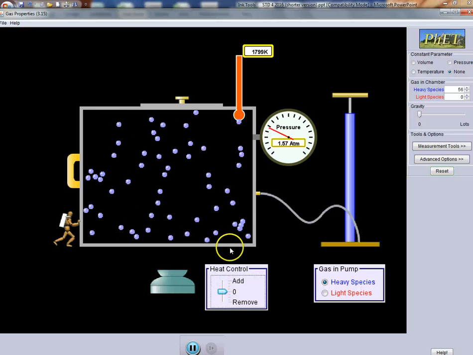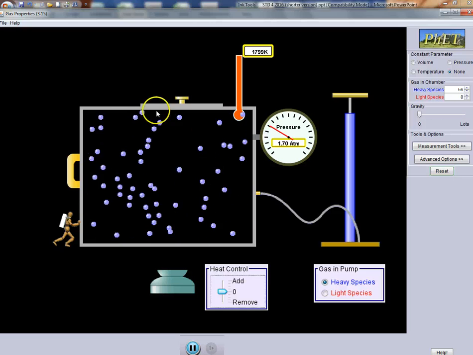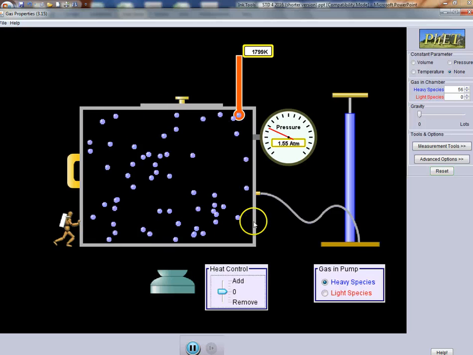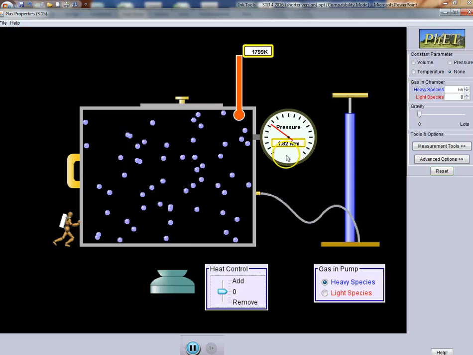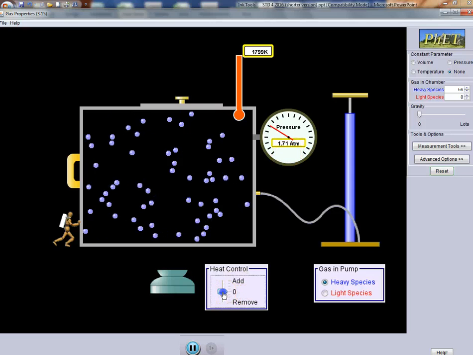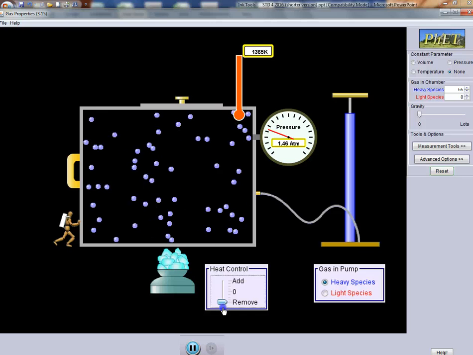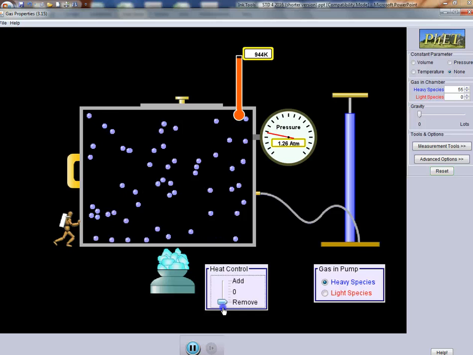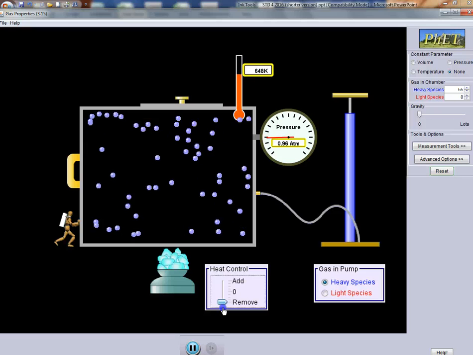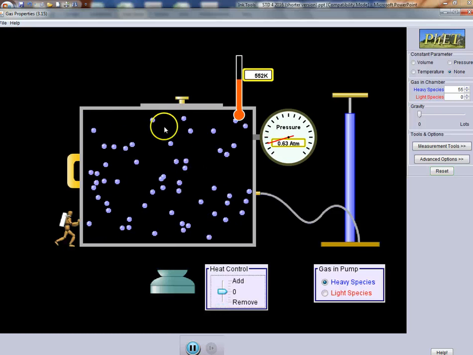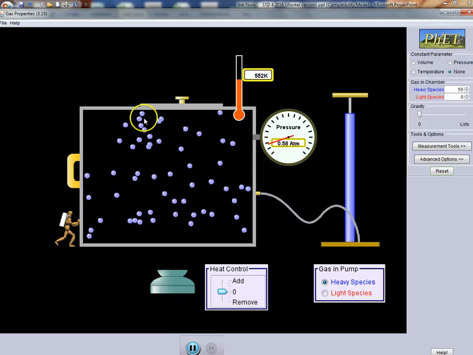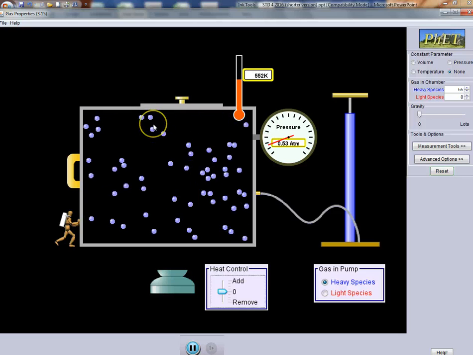As they're having more motion, notice that the collisions against the side wall of the container are increased. That corresponds to an increase in pressure. Correspondingly, or vice versa, I can decrease the temperature. Notice as I decrease the temperature, the pressure also goes down because there is less motion of my particles. Less motion means less collisions. Less collisions means less pressure.